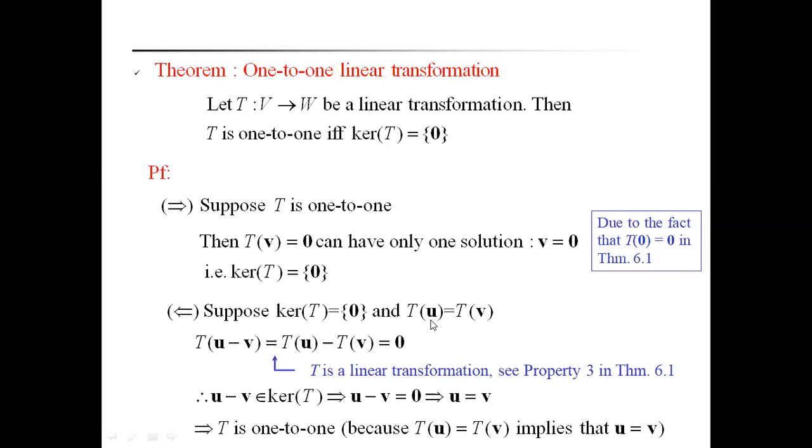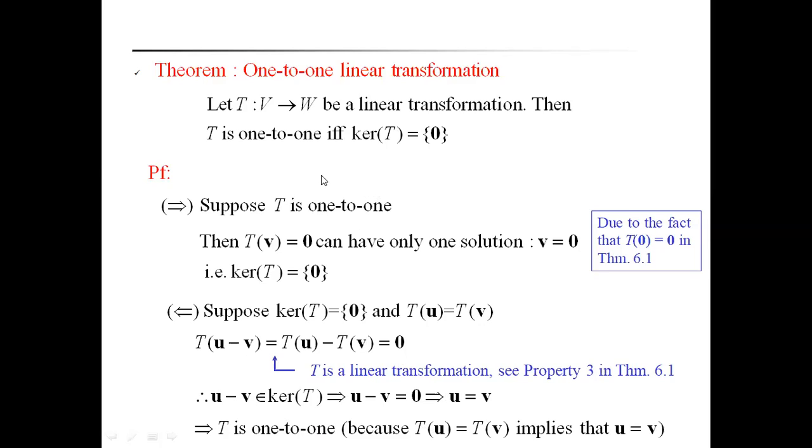Here, u minus v belongs to kernel of T. That implies u equal to v. Therefore, T of u is equal to T of v implies u equal to v. Then we say that T is a one-to-one linear transformation, because T of u is equal to T of v implies that u is equal to v.